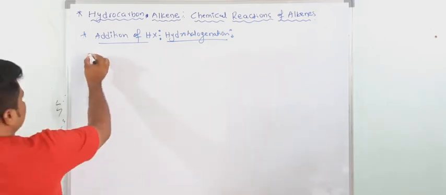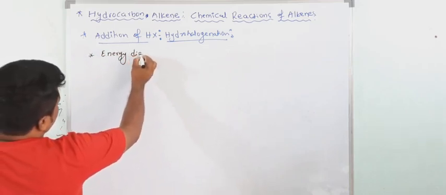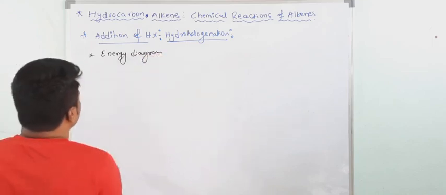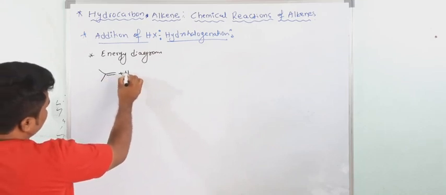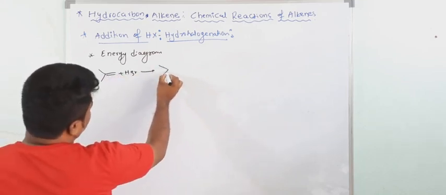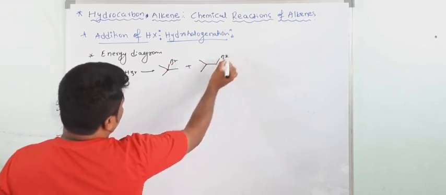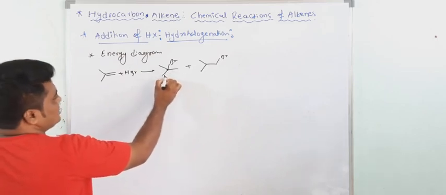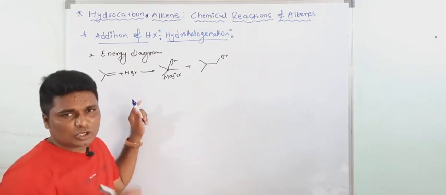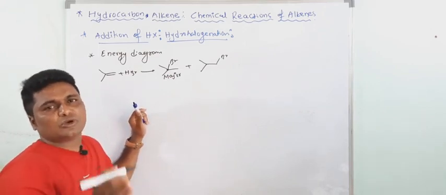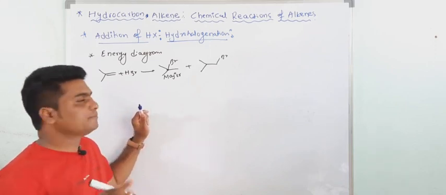Okay, now next is the energy diagram. See here, I am giving this one. For example, here this is one compound, here HBr. So you are getting two products. This is one, and this is two. So which one is major? According to the Markovnikov rule, this is major. So don't always use the Markovnikov rule in solving problems, because some compounds violate the Markovnikov rule. Always we have to form the stable carbocation. That is the main important point.